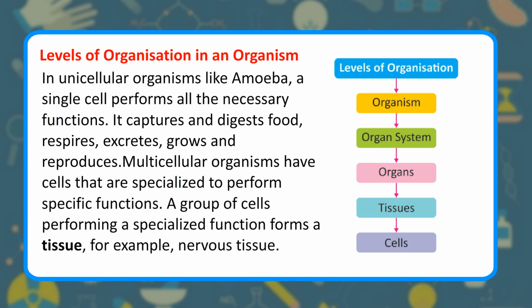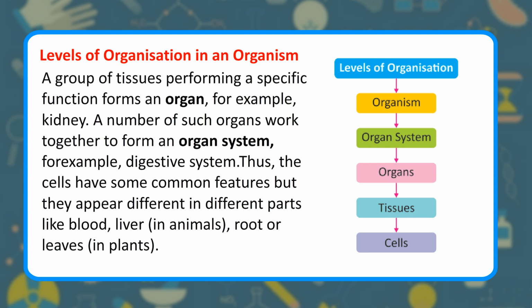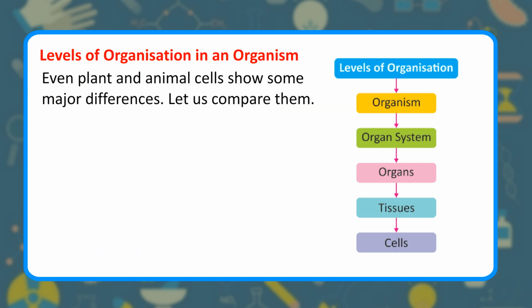A group of cells performing a specialized function forms a tissue, for example, nervous tissue. A group of tissues performing a specific function forms an organ, for example, kidney. A number of such organs work together to form an organ system, for example, digestive system. Thus, the cells have some common features but they appear different in different parts like blood, liver in animals, root or leaves in plants. Even plant and animal cells show some major differences.